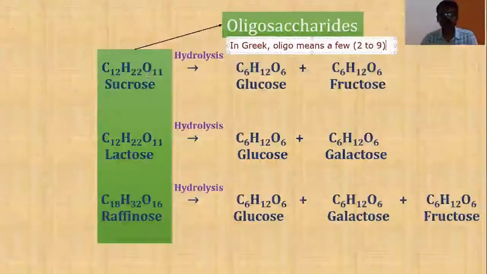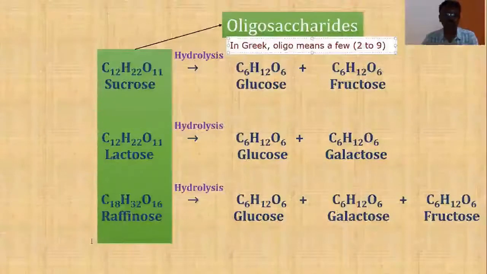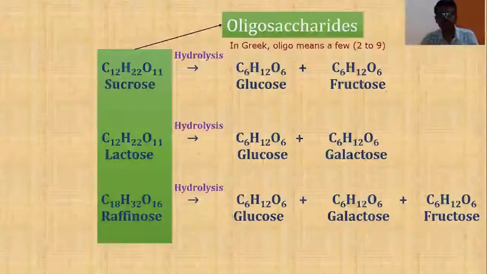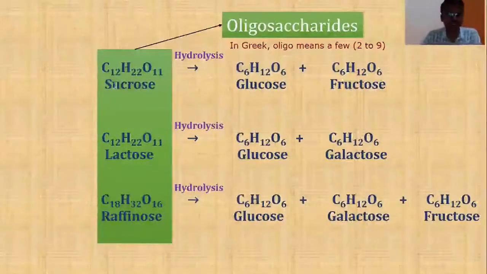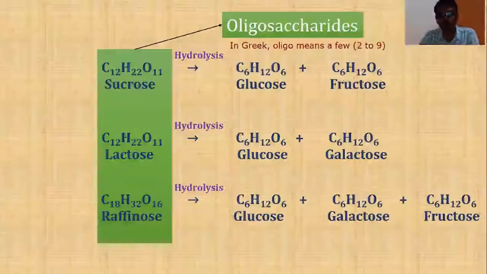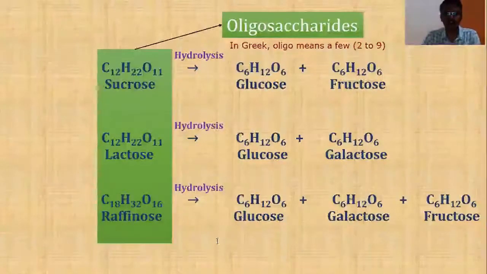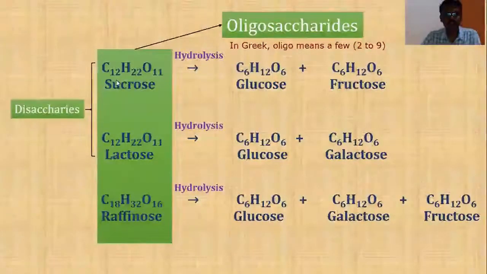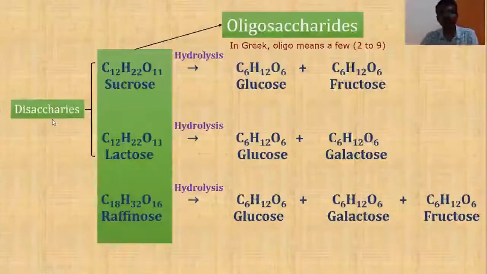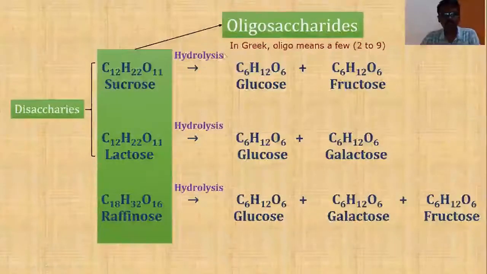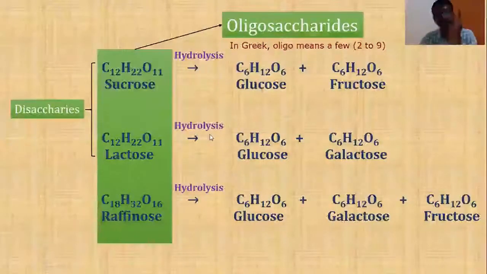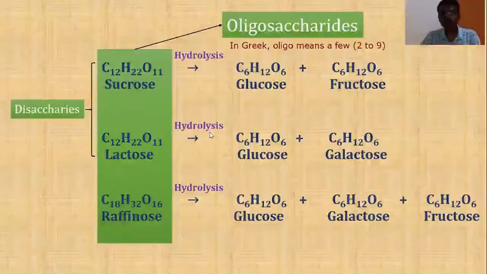So now sucrose is an oligosaccharide, lactose is an oligosaccharide, raffinose is an oligosaccharide. Among oligosaccharides, again we have specific names. All those oligosaccharides which upon hydrolysis give only 2 sugar units are called disaccharides. Among these examples, sucrose and lactose are disaccharides. So disaccharides are those carbohydrates which upon hydrolysis give 2 sugar units.